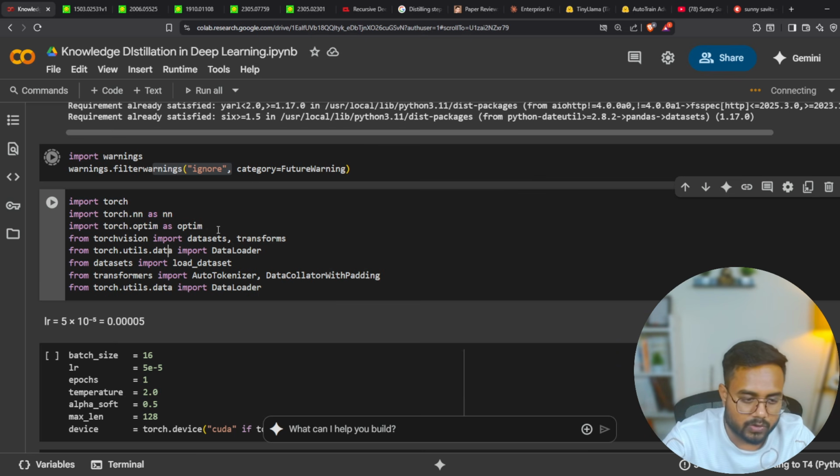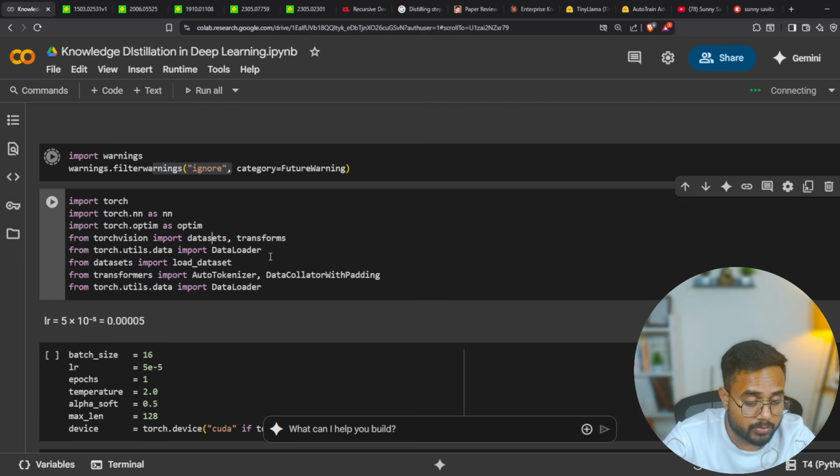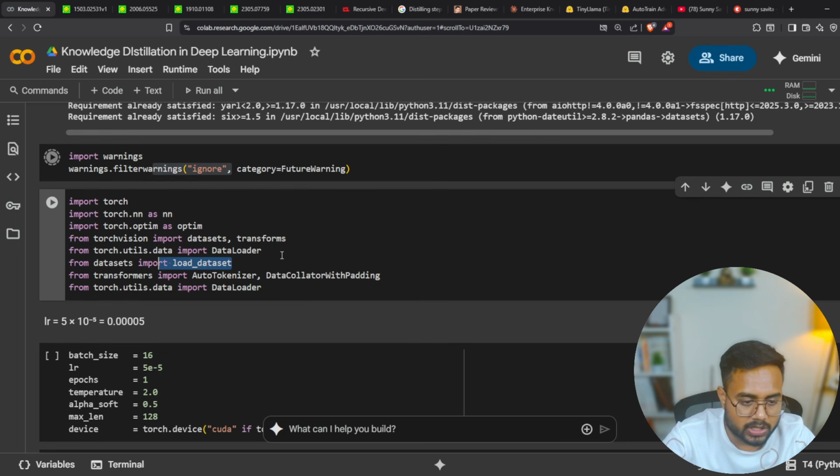Okay, this is for importing the optimizer, the dataset, then the transformer. The data loader is there, then load dataset is there. Data loader is basically to load the data in a HuggingFace compatible format. Then we have load dataset for loading any dataset from HuggingFace. Then AutoTokenizer for loading the tokenizer. A data collator with padding, to perform the padding to keep the data uniform.